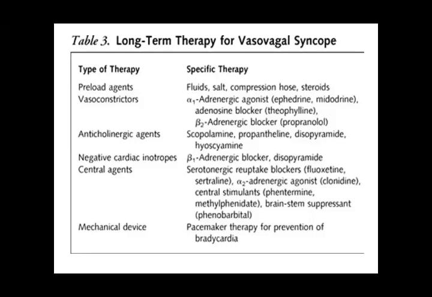Preload agents, vasoconstrictors. So they are vasoconstrictors. Then alpha-1 adrenergic agonists like epinephrine, ephedrine, and midodrine, adenosine blockers, theophylline. These are beta-2 adrenergic blocking agents. Propranolol is the chemical name, and this is the beta-2 adrenergic blocker. Then number 2, these are all the preload agent vasoconstriction.